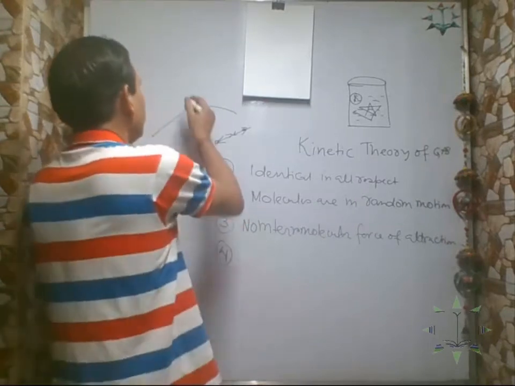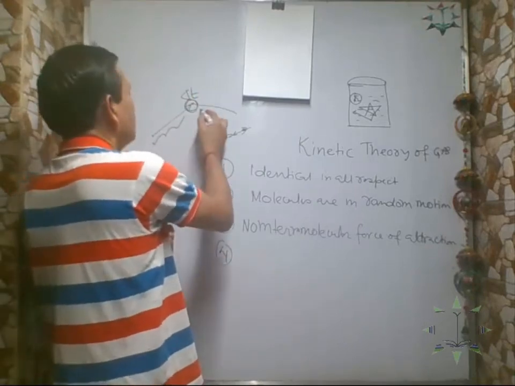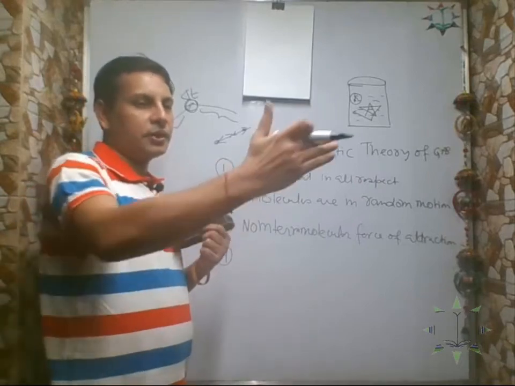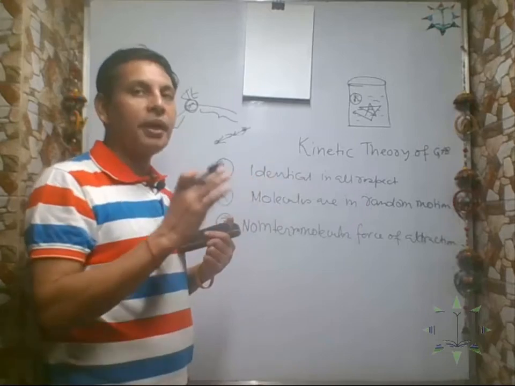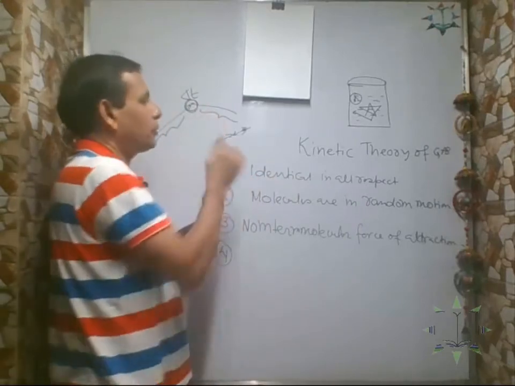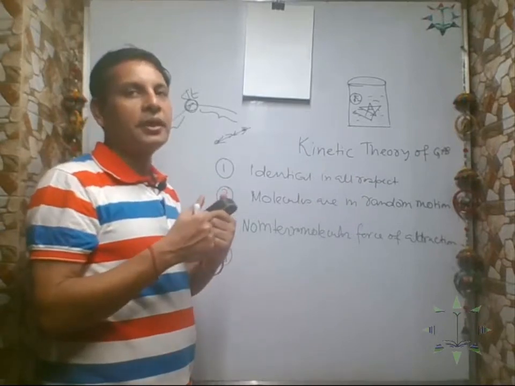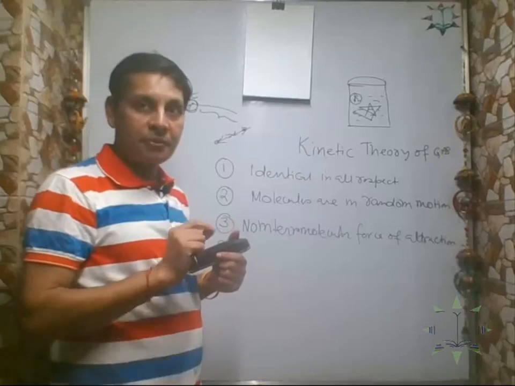This time is negligible compared to the time during which the molecule travels freely. The time a molecule travels freely from one place to another is much more than the time during which the molecules collide. So the time of collision is negligible compared to the time during which the molecule travels freely.